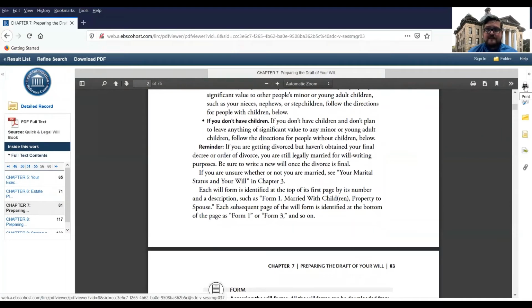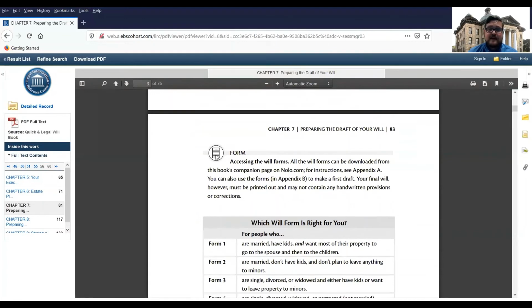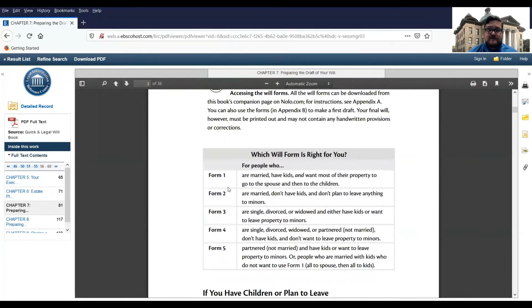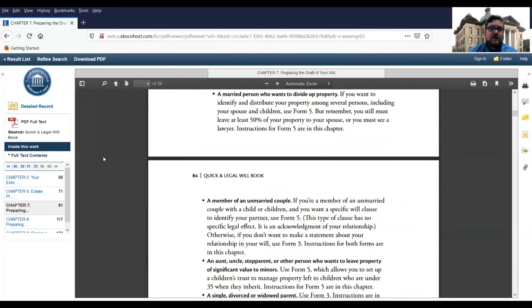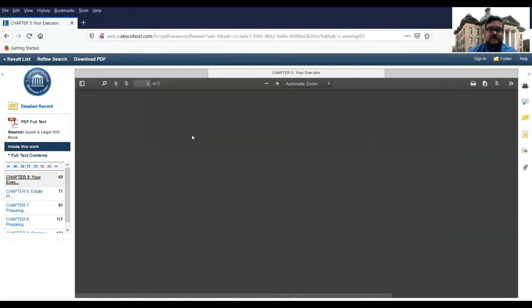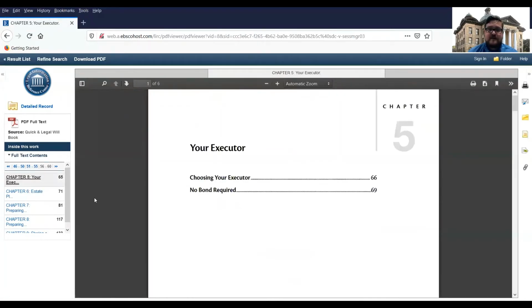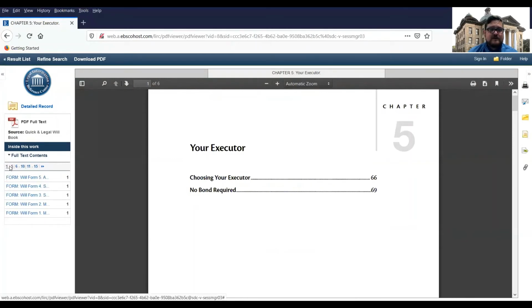If you go to the right-hand side of the page, we've got our print icon. And then you can access the forms here. It describes which forms are in this chapter and so on. Over here on the left-hand side, you can jump to other chapters of the book. I can jump back to chapter 5 about executors. These are the forms here.